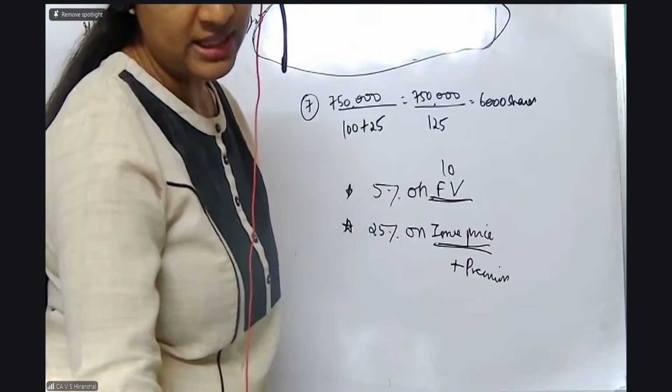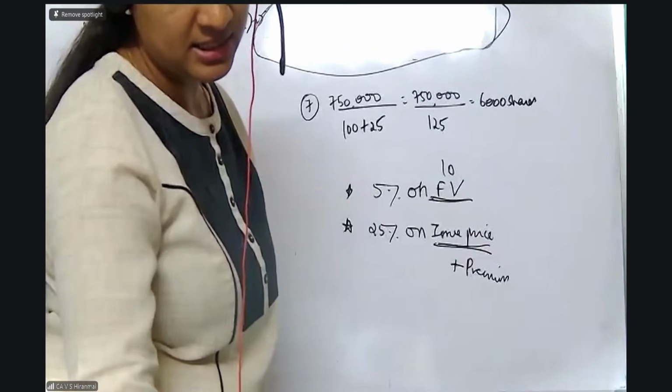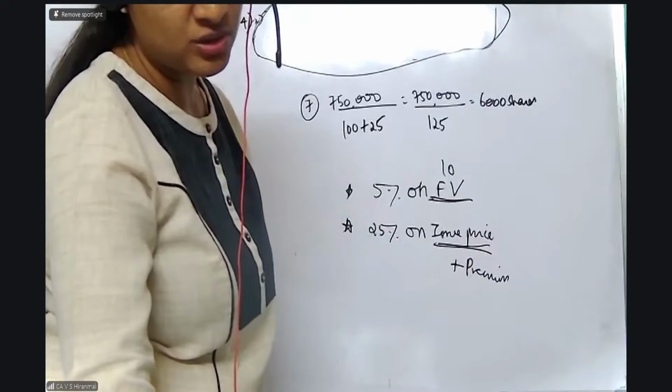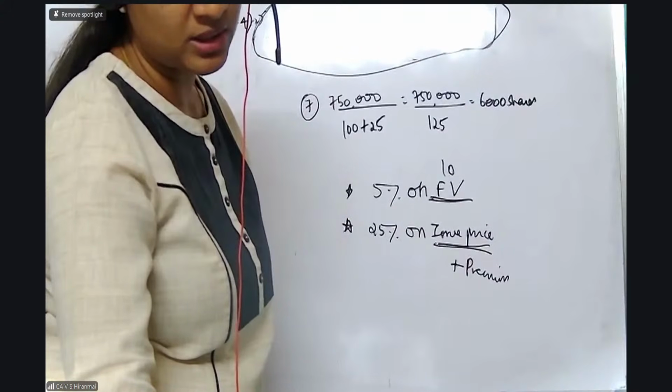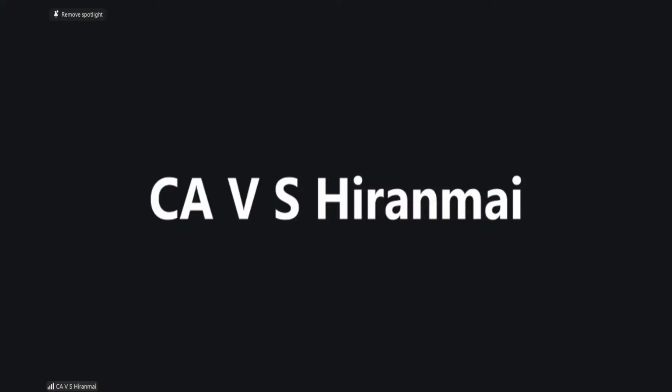Okay, good. So I need everybody of you to answer if you have understood this particular unit number 2. We finished the MCQs, we finished all the illustrations. You have to just work out the particular practical questions. I want all of you to practice again and again.